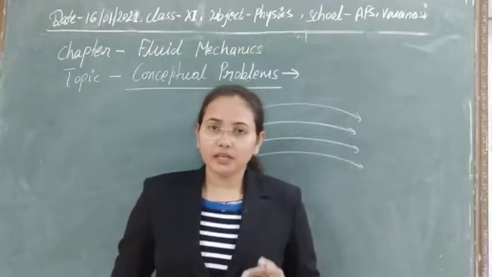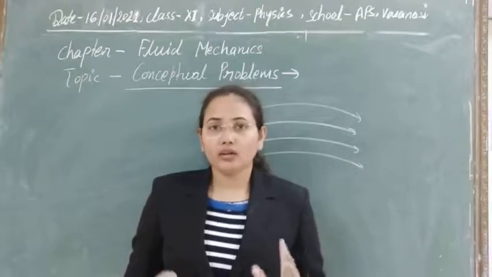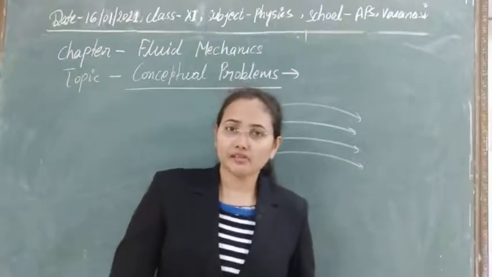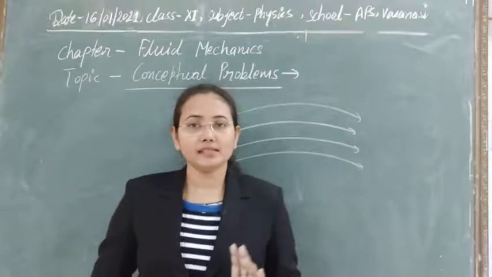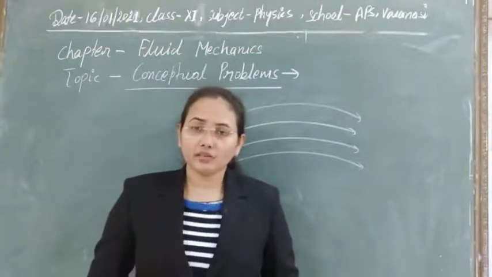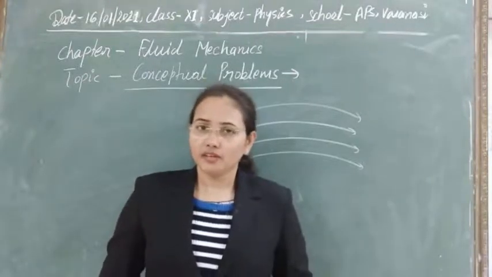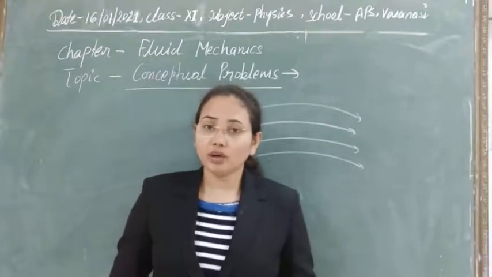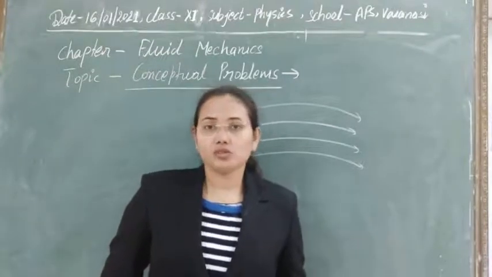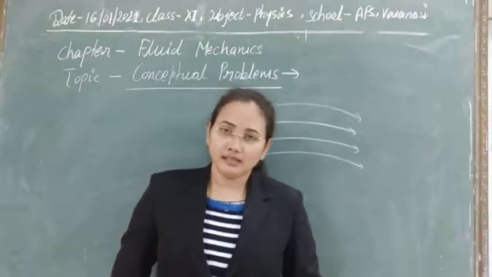So these limitations and conditions that we have taken are all covered by only one word, that is ideal liquid. You should know what the properties of an ideal liquid are, or when we can say that a liquid is ideal. Whenever liquid is incompressible, non-viscous, and there is no loss of energy, then it is known as an ideal liquid.